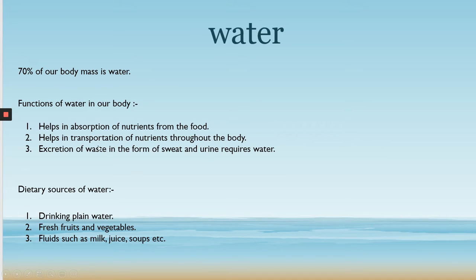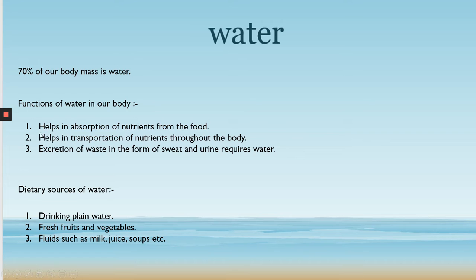These are the functions of water: it helps in absorption of nutrients from the food. How? Water helps in the breakdown of food so that the body can easily absorb the nutrients. It means that it makes the complex food into simple ones.